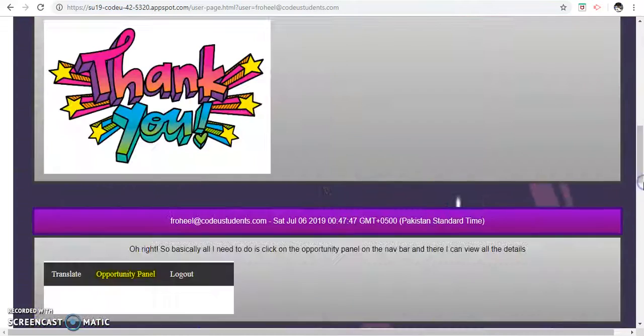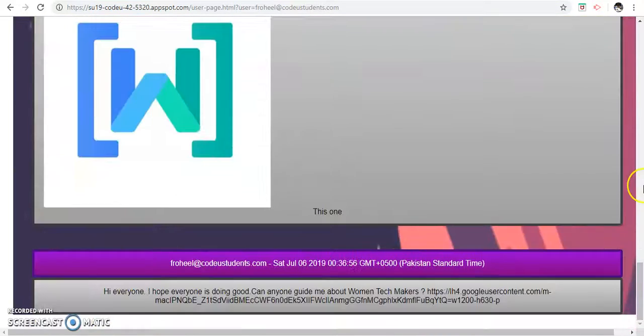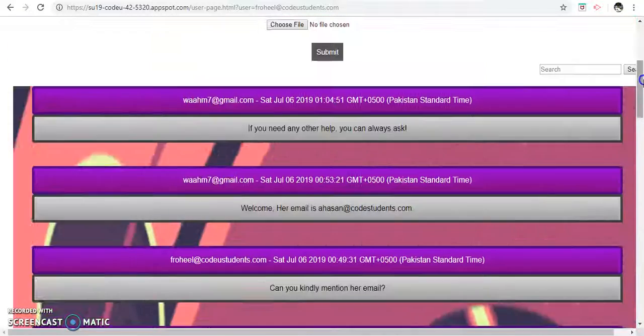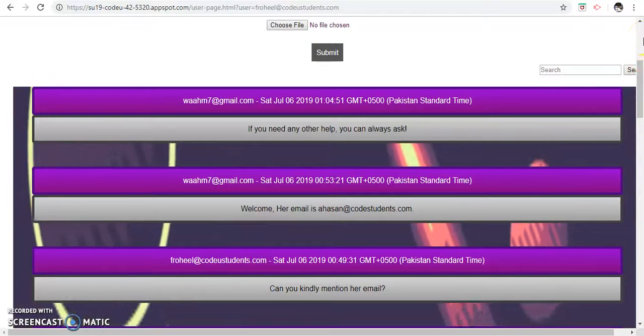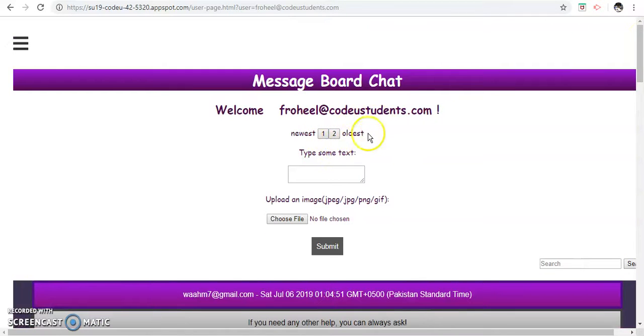So yeah, that's how you'll be able to see the older messages. And a total of 100 latest messages will be viewable, and you can navigate using the buttons over here. A maximum of 5 buttons would be displayed.